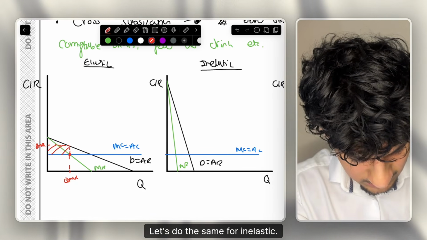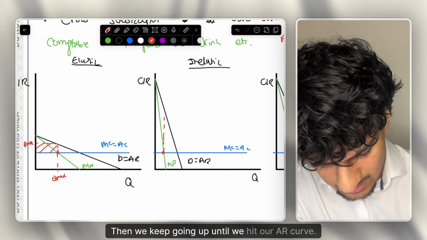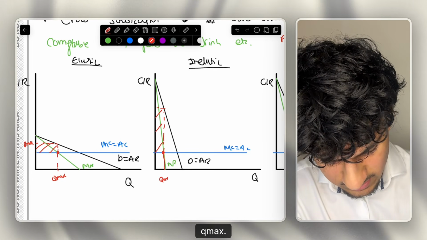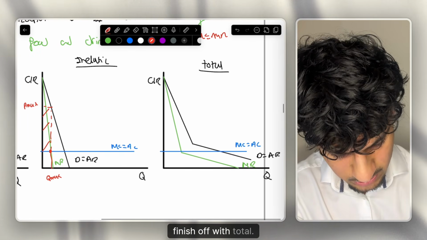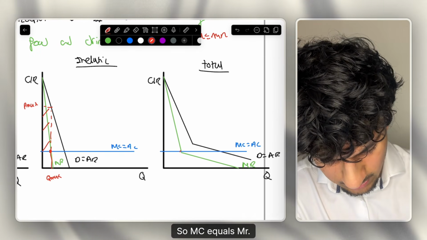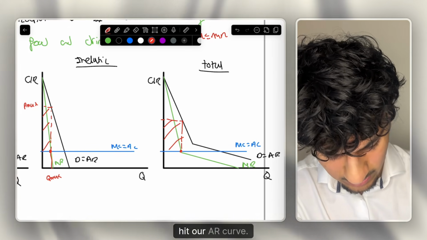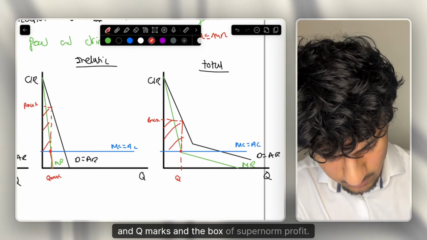Let's do the same for inelastic. So MC equals MR at that point. Then we keep going up until we hit our AR curve. So therefore that gives us this box of supernormal profit, Q max, and again P max. And then lastly, let's finish off with total. So MC equals MR at this point. We go up until we hit our AR curve. This would therefore give us P max again and Q max and the box of supernormal profit.